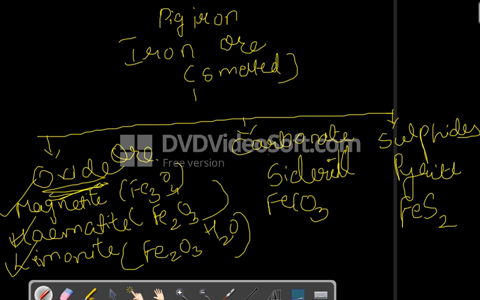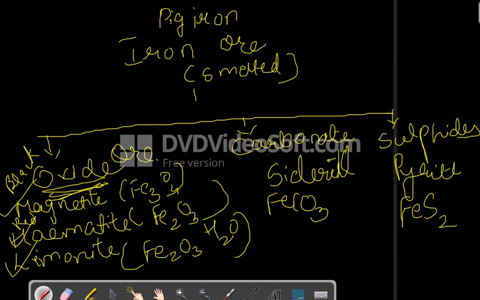Now moving to the next topic: what percentage of iron does each substance contain? Magnetite, for example, is black in color. So magnetite is which color? Black. Okay. Then hematite is red.